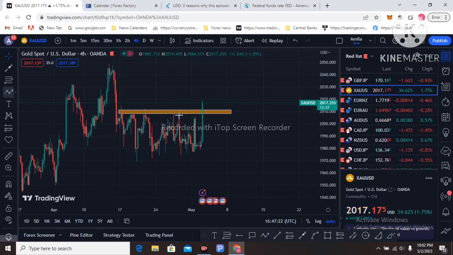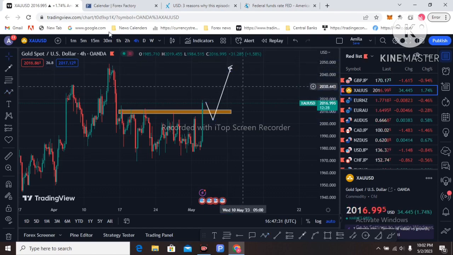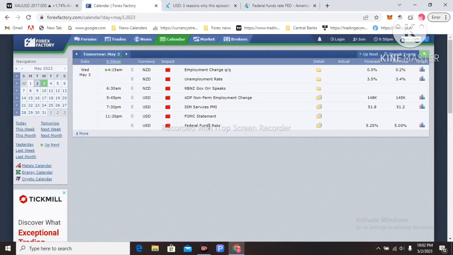So that's my 3 ideas, 3 trading plans for you with the Fed's interest rate decision on 3rd May.